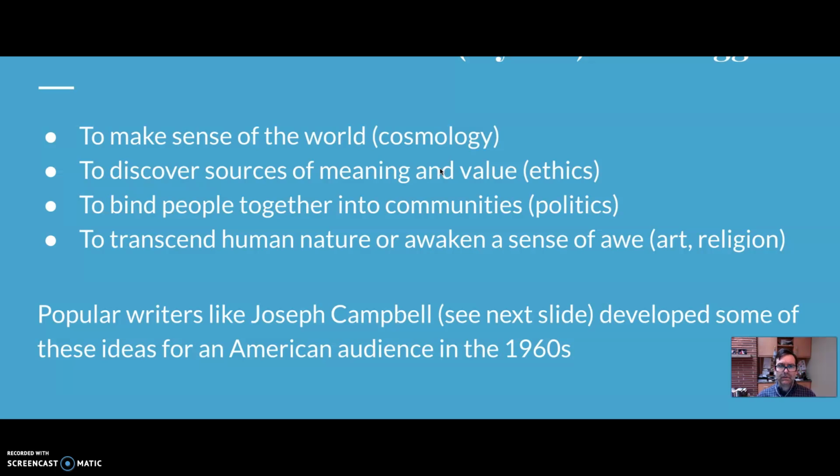Anyway, at the heart of all of these ancient stories is a struggle to make sense of the world. We can call that cosmology, right? A struggle to understand the cosmos, a struggle to discover sources of meaning and value in our lives. That's a kind of ethical project. And a struggle to bind people together into communities. That's a sort of political function of storytelling, right? It serves a political purpose.